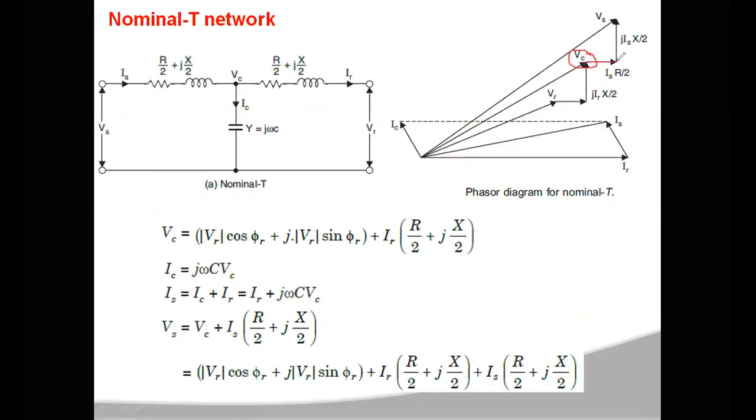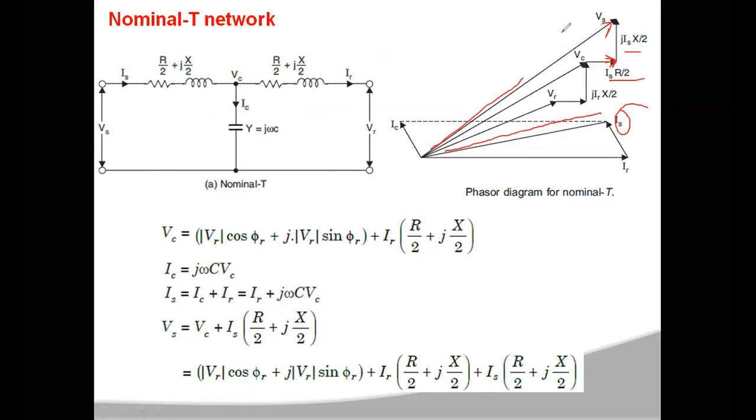For this VC you have to add IS into R by 2, which will be parallel to this IS vector. Then j into IS into X by 2 will be perpendicular to IS. Now this VC plus IS into R by 2 plus j into IS into X by 2 will be your total VS. So this is your VS value.